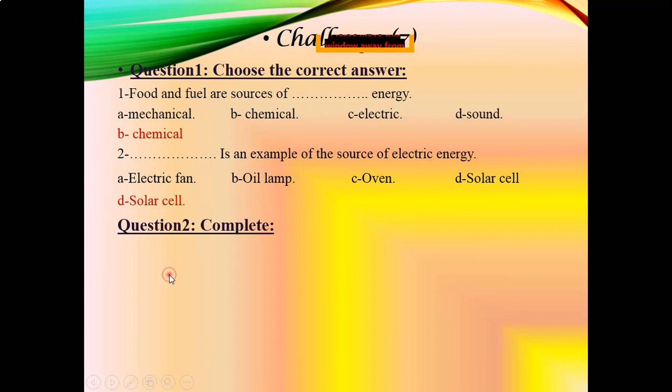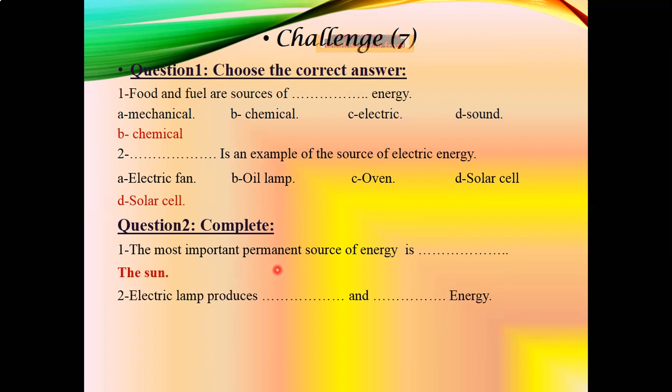Number two, complete: the most important or permanent source of energy. We knew it before, and we will always know that the most important source of energy is the sun. Number three, an electric lamp produces two kinds of energy. It uses electricity first to change into two forms. What? Light, and when you touch the lamp, you feel it hot because it generates heat energy.